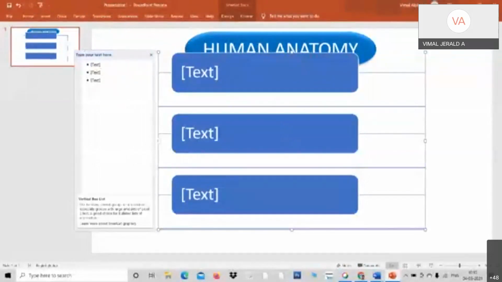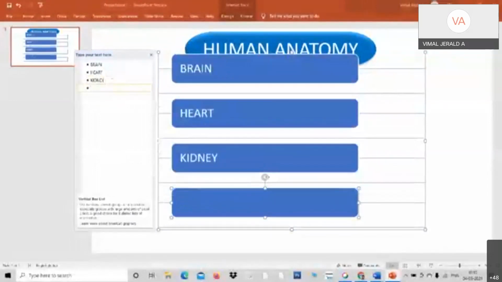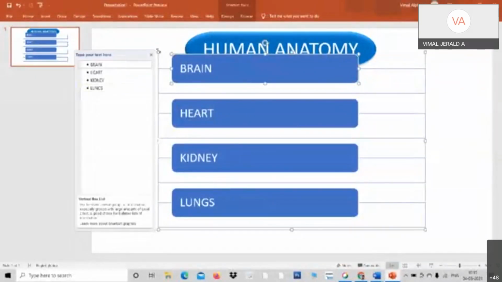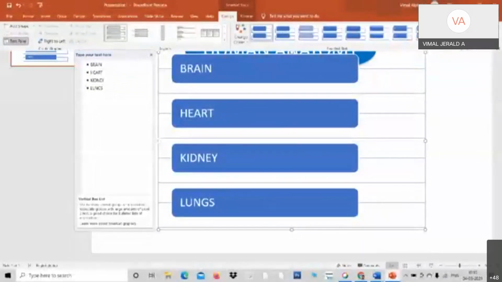You can type, for example, brain, heart, maybe kidney. If my spelling is wrong, please bear with me. And maybe lungs, something like that. You can go on adding, maybe another organ. And when I click over here, I can get Format again. Go to Format and change color.